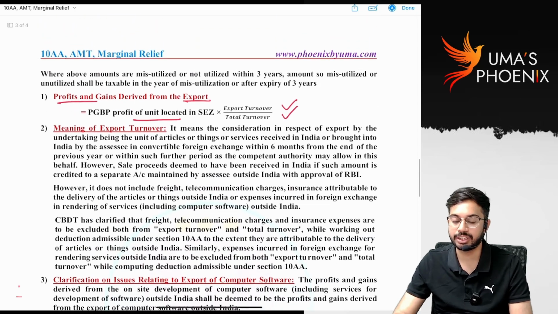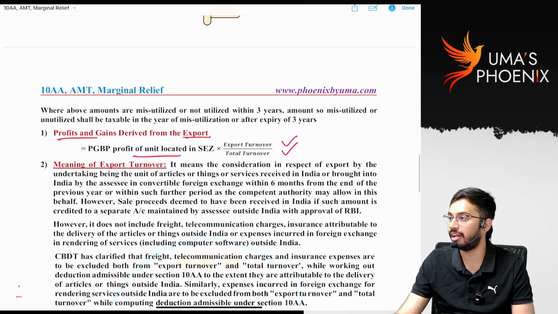This is all about deduction under section 10AA. I hope you got enough clarity. Thank you.